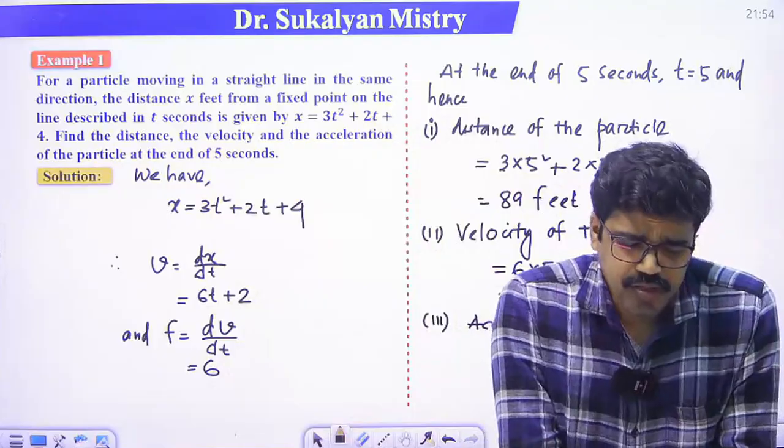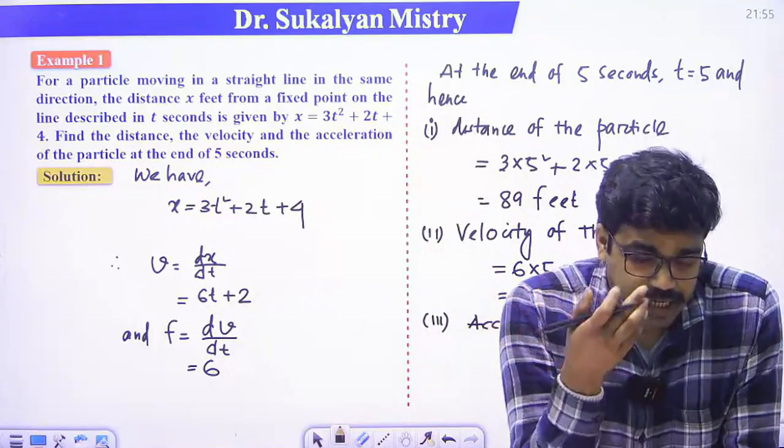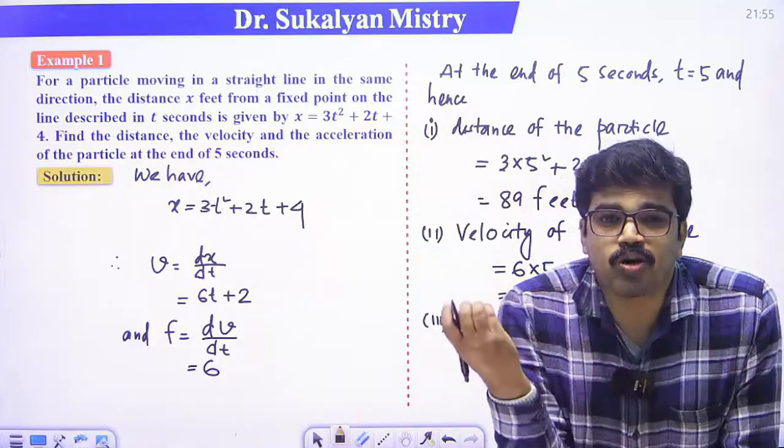Okay, so clearly we see that the acceleration is constant, right?